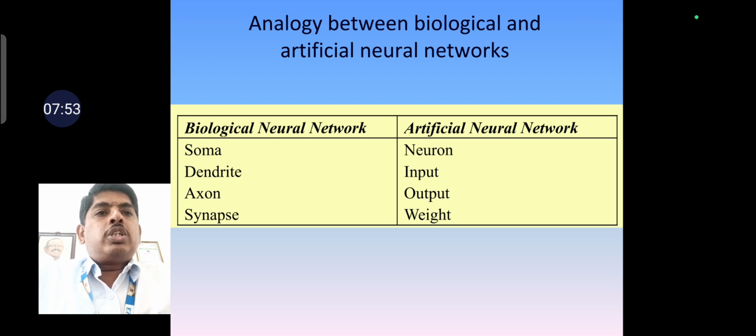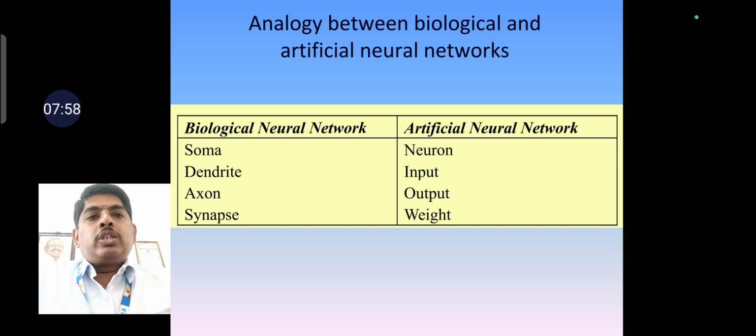What is the analogy between the biological and artificial neural network? In the biological neural network, we have the soma, dendrites, axon and synapses. These are compared with the elements of the artificial neural network: the neuron, input, output and weight. The soma in the biological neuron acts as the neuron in the artificial neural network.